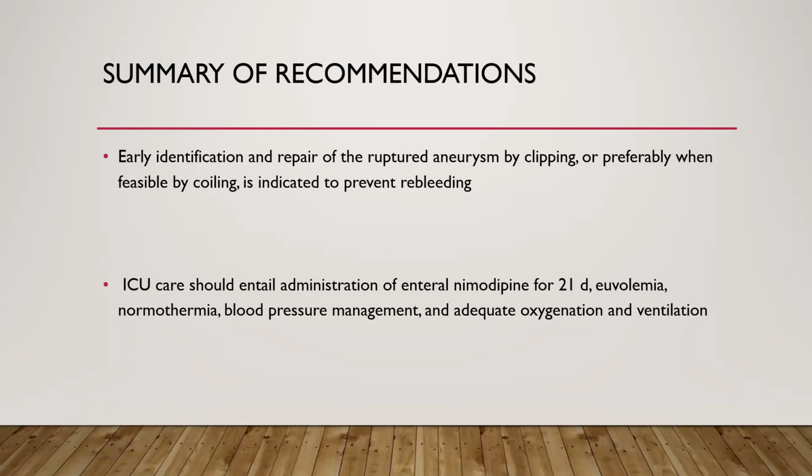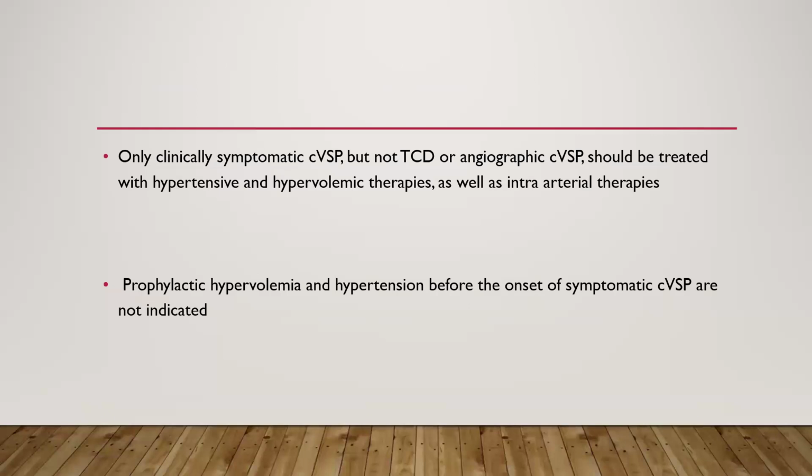Early identification and repair of the ruptured aneurysm by clipping, or preferably when feasible by coiling, is indicated to prevent rebleeding. ICU care should entail the administration of enteral nimodipine for 21 days, euvolemia, normovolemia, and blood pressure management, and adequate oxygenation and ventilation.